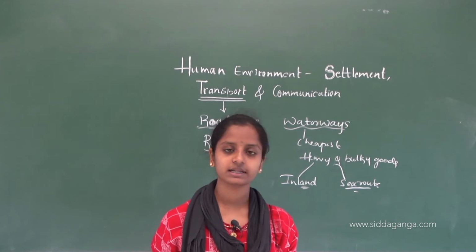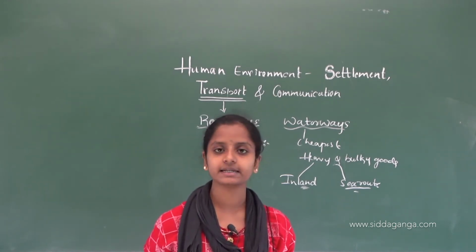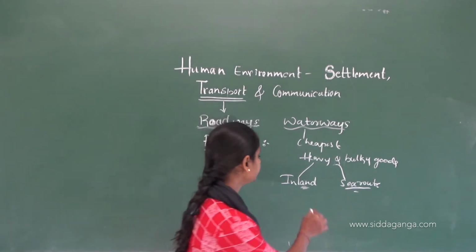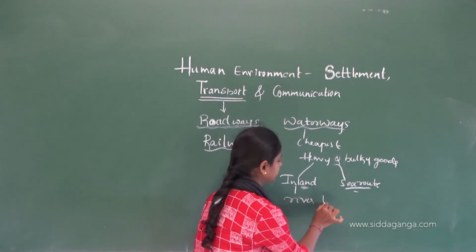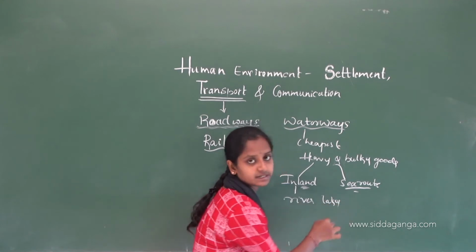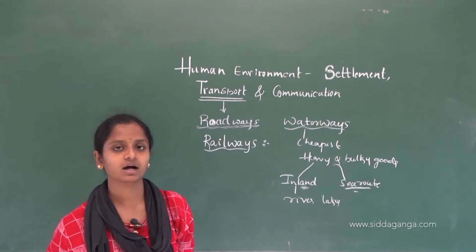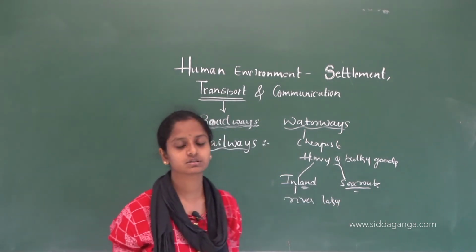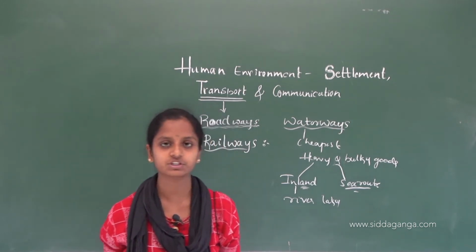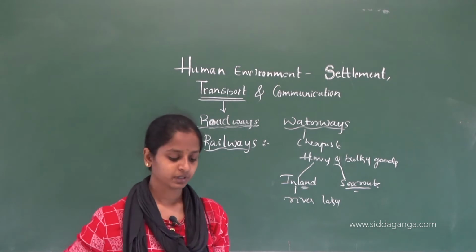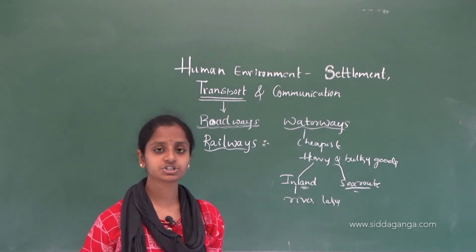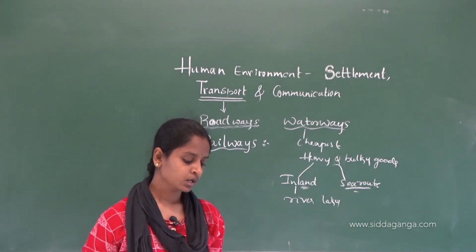Navigable rivers or lakes are used as the inland waterways. In these inland waterways, rivers or lakes which are present within our country are used, through which we can transport bulky or heavy things by ships.